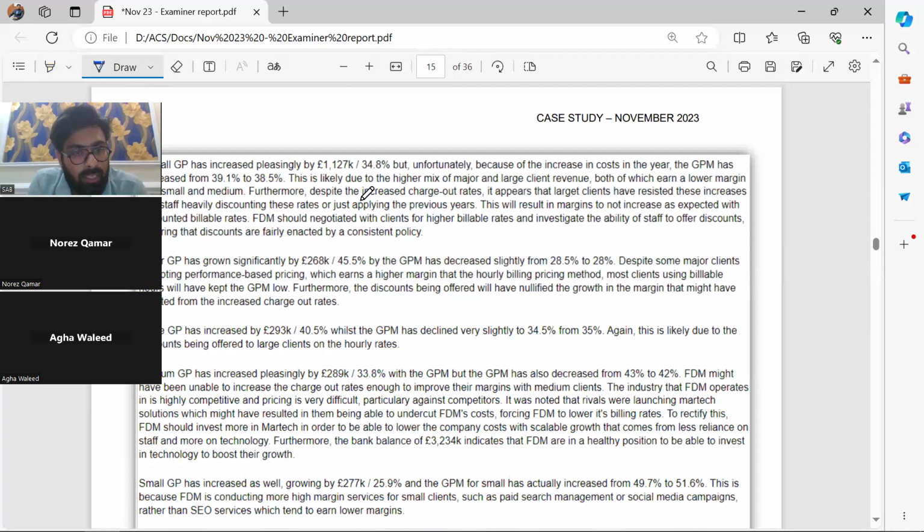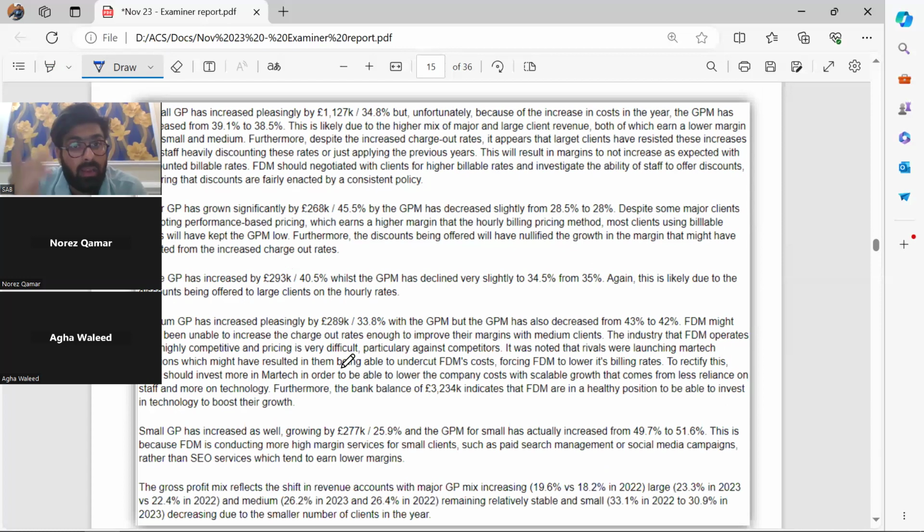This is analysis of GP client-wise. You have to do revenue, GP, and all that. So this is a well structured answer, right? Despite the increased charge out rates, it appears that large clients have resisted the increase, with staff heavily discounting these rates. This would result in margins not increasing as expected due to the discounted billable rates. FDM should negotiate with the clients for higher billable rates. They have given the recommendation here.